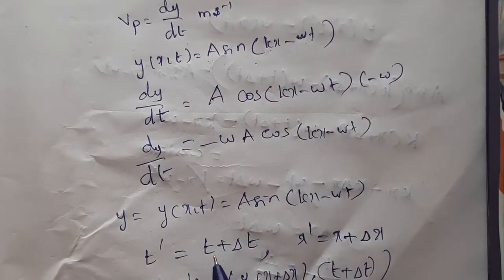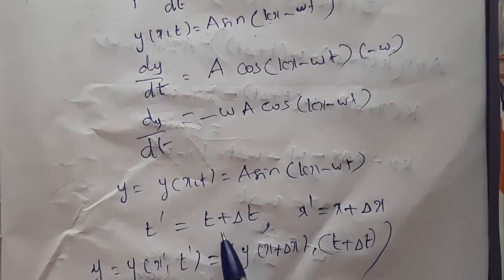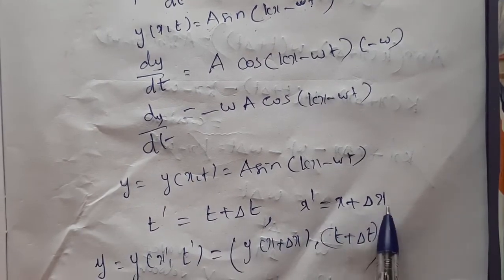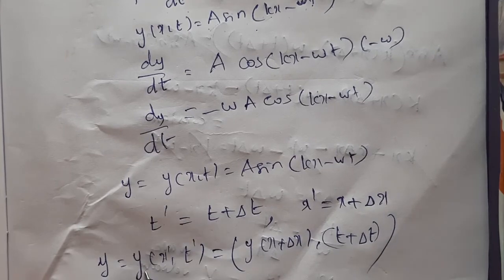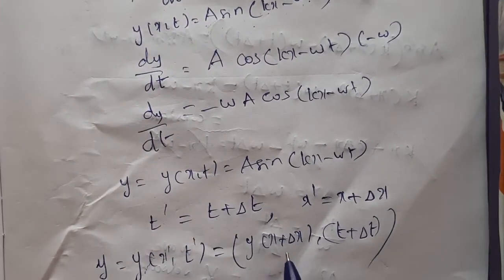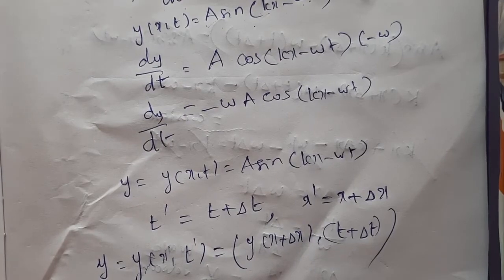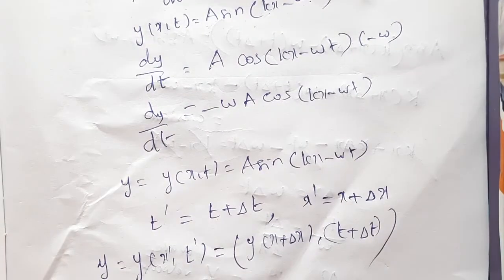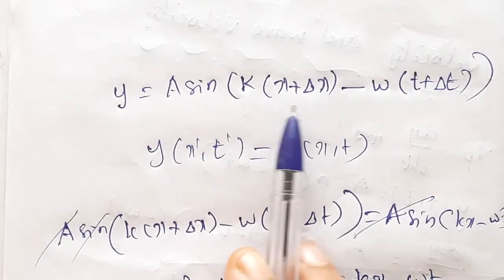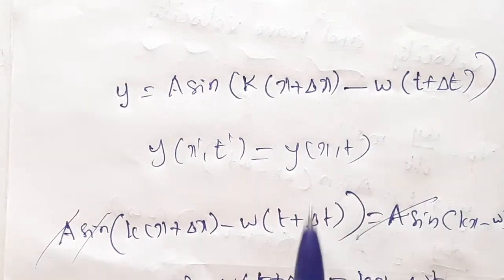Now after the time t, the position will be changed, so we can write t' = t + Δt and x' = x + Δx. So y(x, t) can be written as y(x', t'), that is y(x + Δx, t + Δt). Just substitute the values of x + Δx and t + Δt in the displacement equation, and we will get y = a sin[k(x + Δx) − ω(t + Δt)].